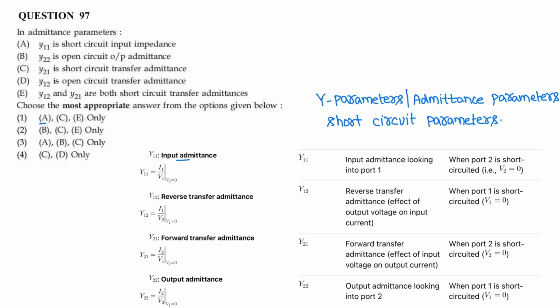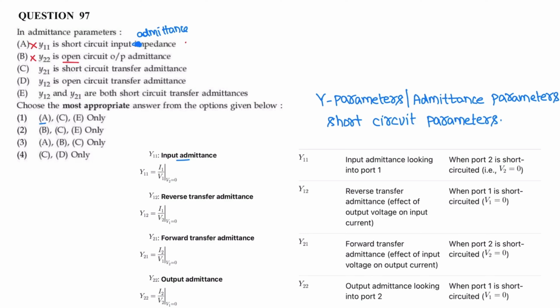It is short circuit input admittance, not impedance. So statement 1 is wrong. Y22 open circuit output admittance. These Y parameters are short circuit parameters, so statement 2 is also wrong. It is not open circuit, it is short circuit.